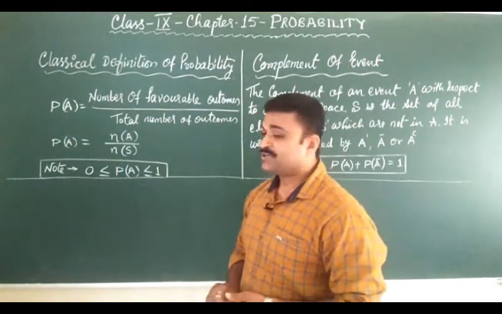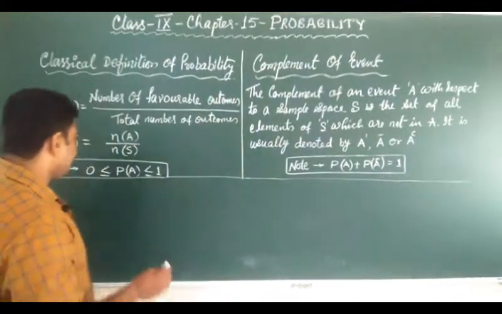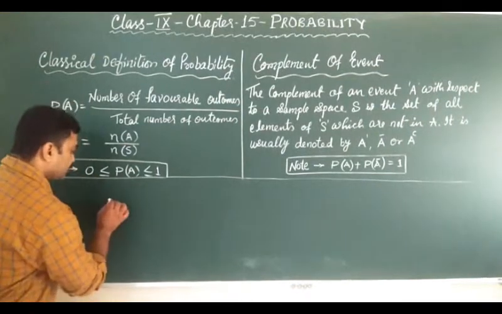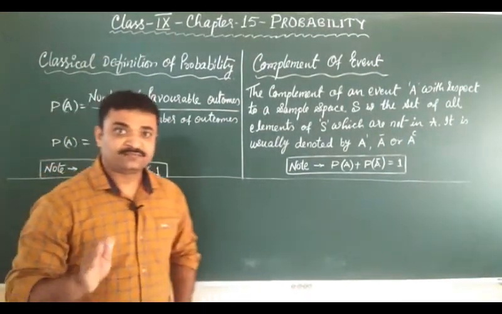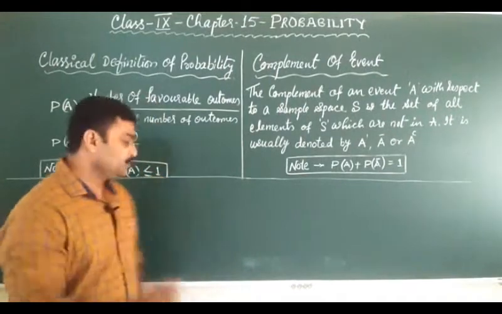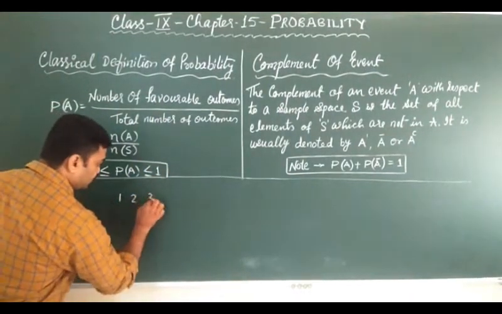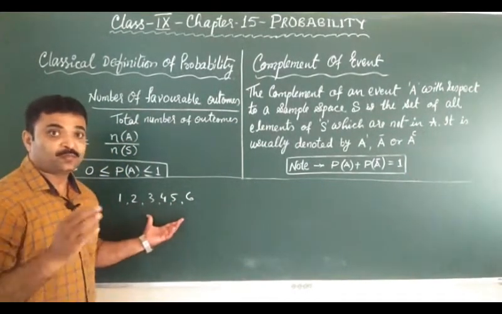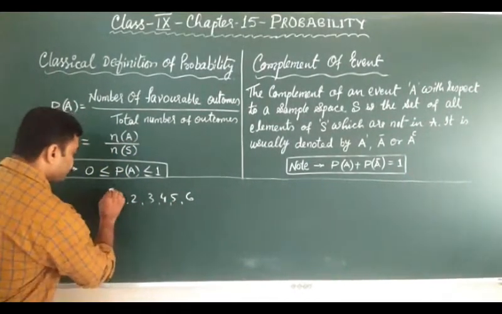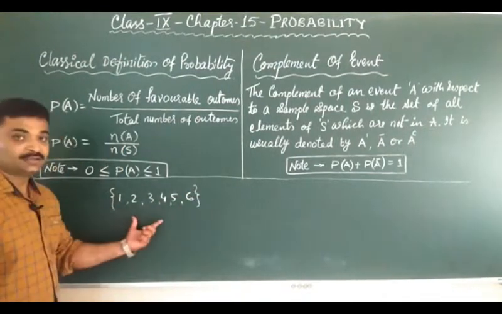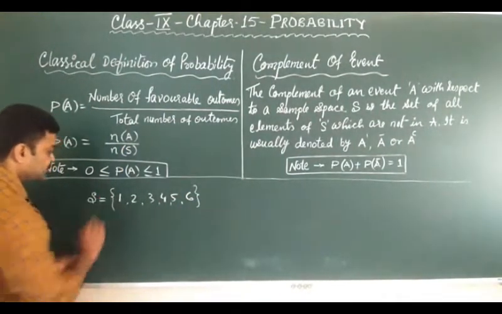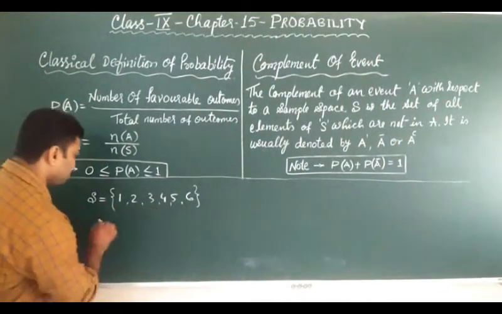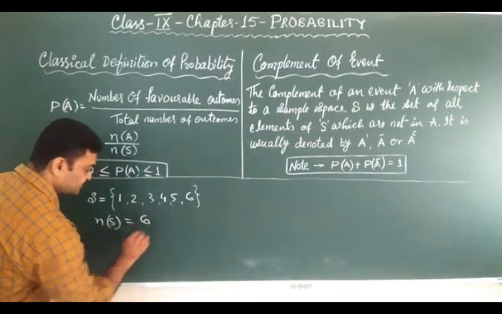Clear? Students, suppose I am taking one example. Suppose I am rolling a dice. On the dice we have 6 faces, that means 1, 2, 3, 4, 5, 6. These are the possibilities. We can cover them by curly brackets, and this is called the sample space. The sample space has 6 outcomes, so the number of sample spaces is equal to 6.